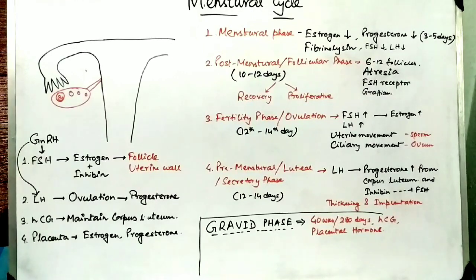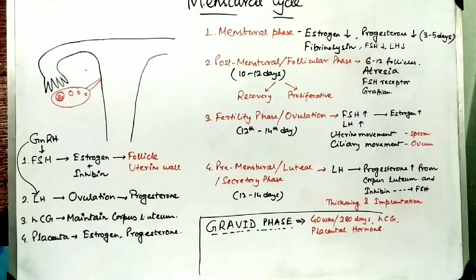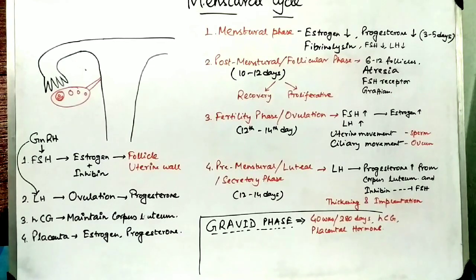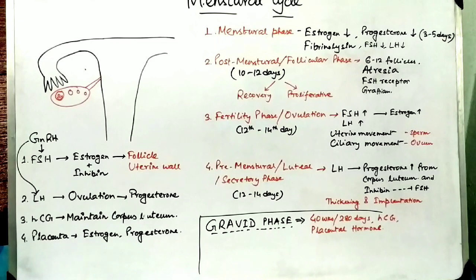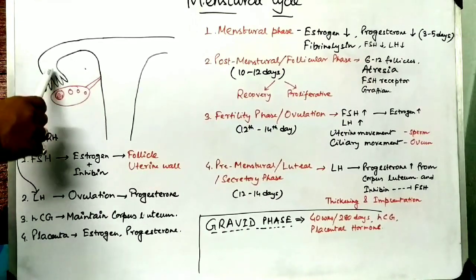So GnRH stimulates LH secretion from the pituitary, and the LH titer increases, as well as FSH, and the estrogen titer has already increased by day 12 to 14. This is an ideal situation for the Graafian follicle to rupture and release its ovum.